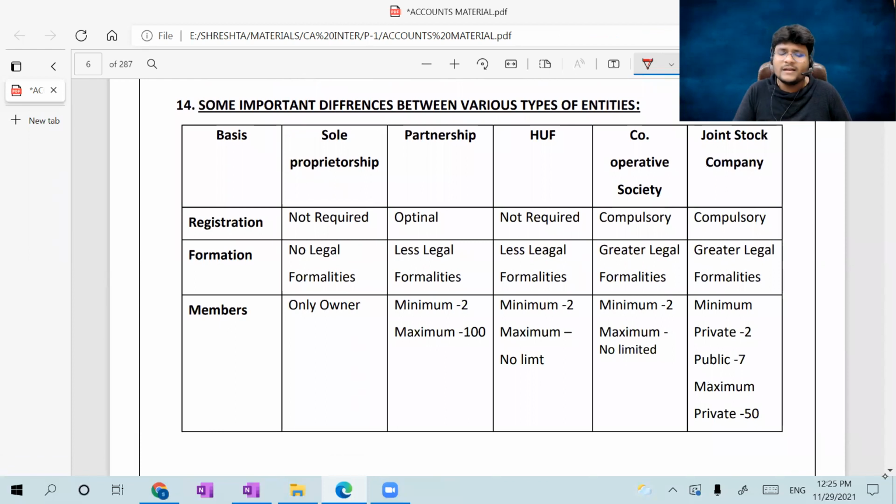And the last but not the least, some important differences between various types of entities. I'll quickly close. Just for information only, I drafted here. Sir, sole proprietorship, only one person will be there. Partnership, a group of persons will be there, sharing profits and losses according to the profit sharing ratio. HUF, Hindu undivided family. Hindu undivided family is nothing but a family business. All family businesses come under it, sir, which have a legal form as well.